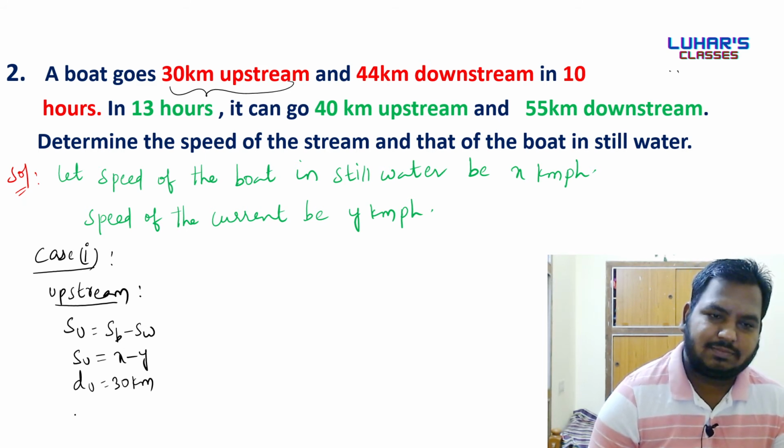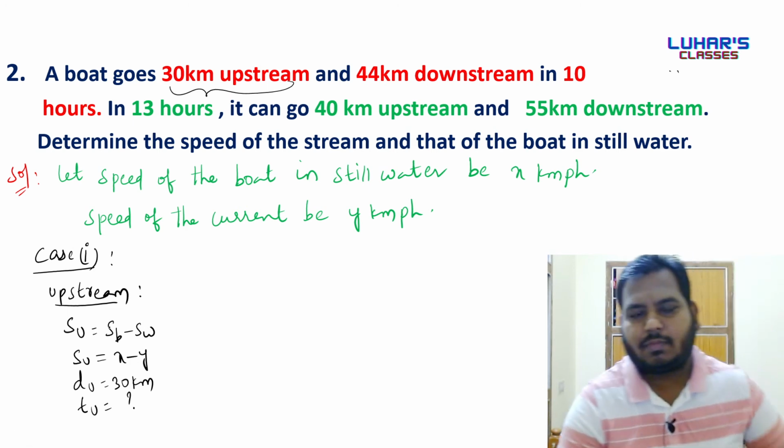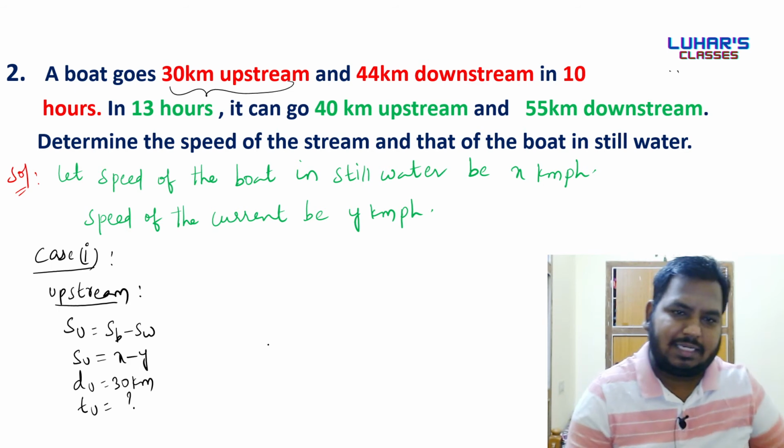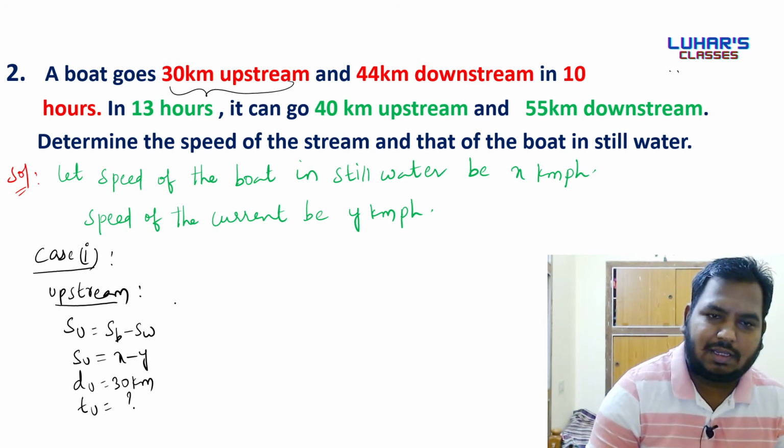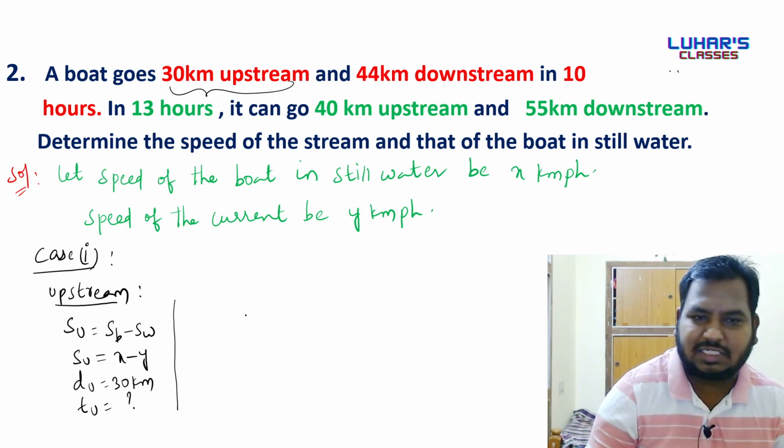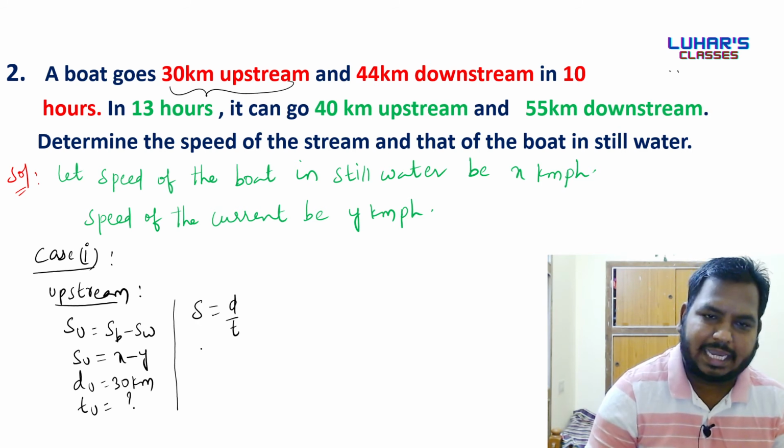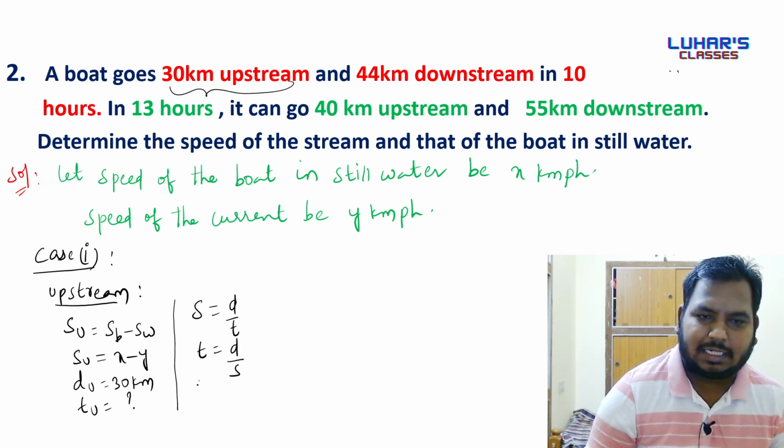Now, do we know time? We don't know time, so we'll find time by applying the speed formula. Speed is equal to distance by time, so time is equal to distance by speed. So time in case of upstream will be distance 30 by speed x minus y.